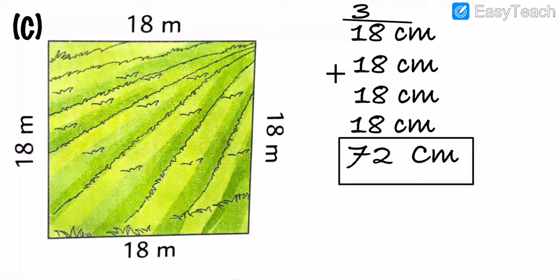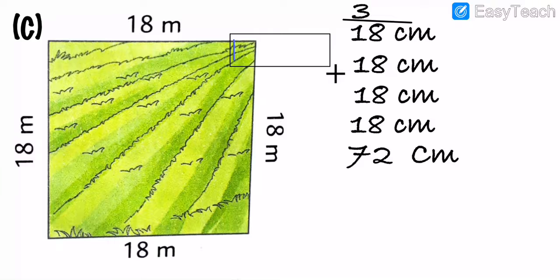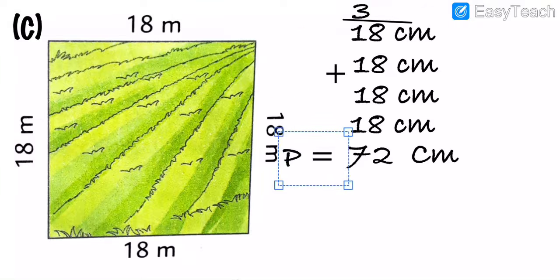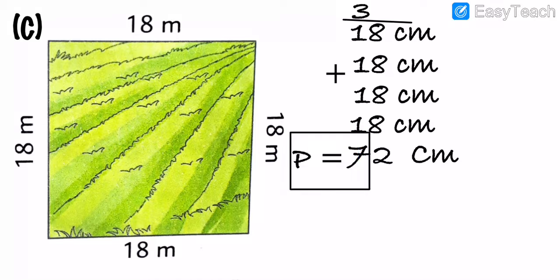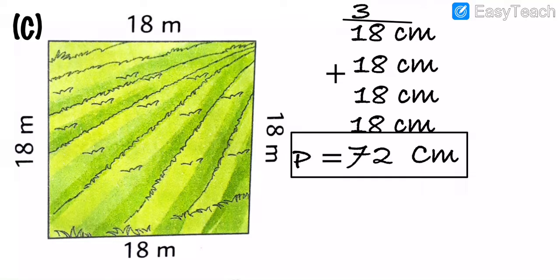You have to write up all things with me in your book, dear. What we have to find here is the P. P means what, my dear students? They all tell us we have to find the P, but P is actually perimeter. Got my points? I hope you all have understood.